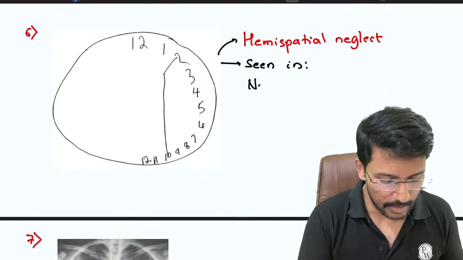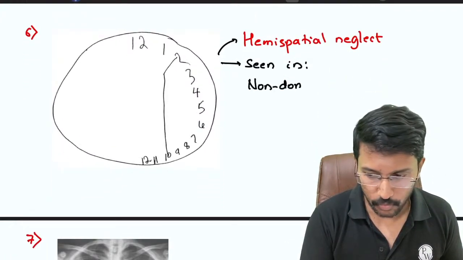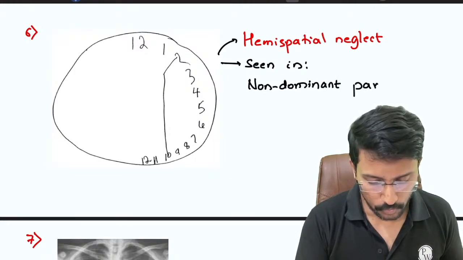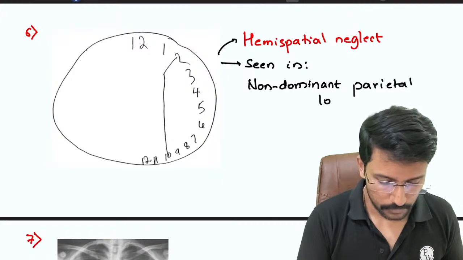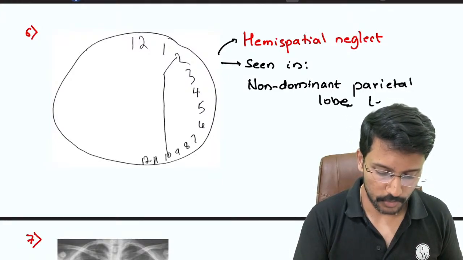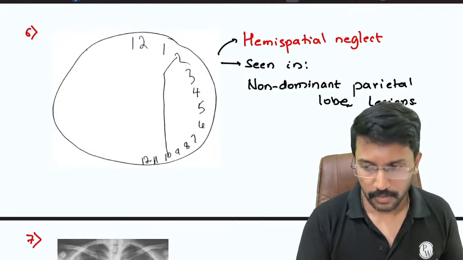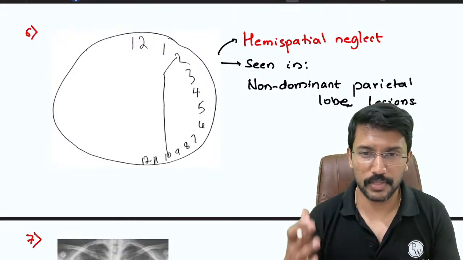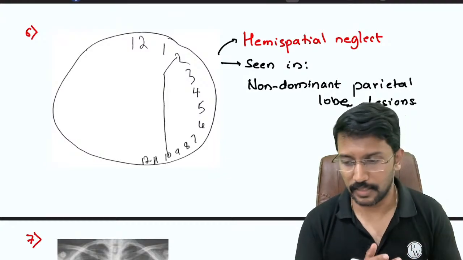It is seen in damage to the non-dominant parietal lobe. Non-dominant parietal lobe lesions. Dominant parietal lobe lesion leads to damage to the angular gyrus producing Gerstmann syndrome and the sensory dysfunction.